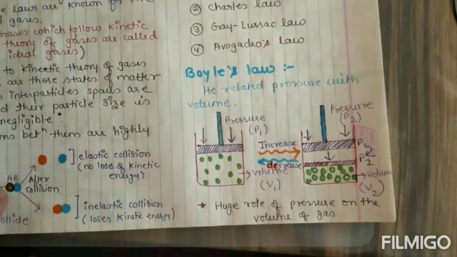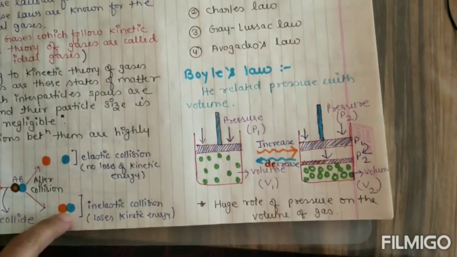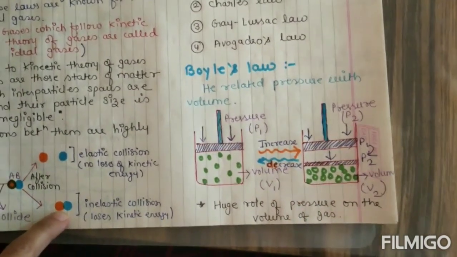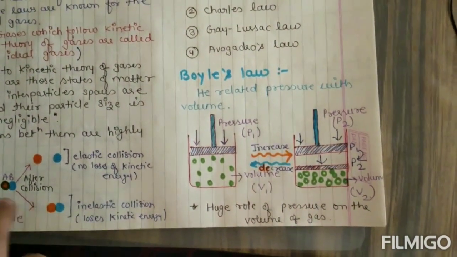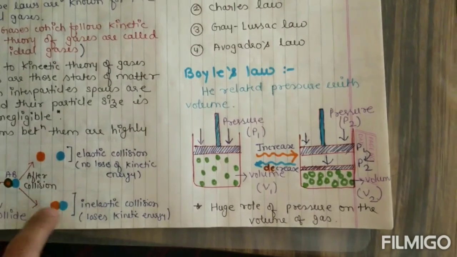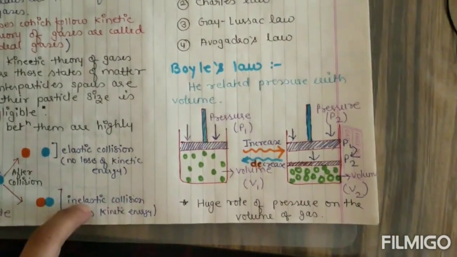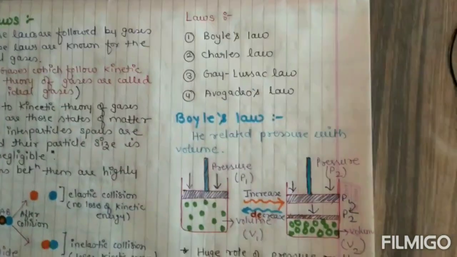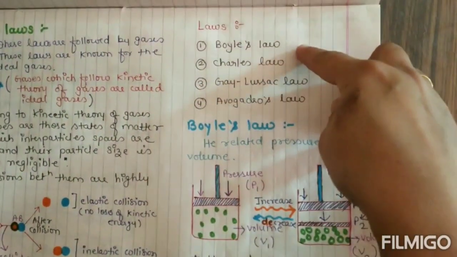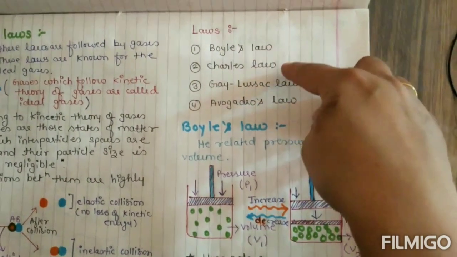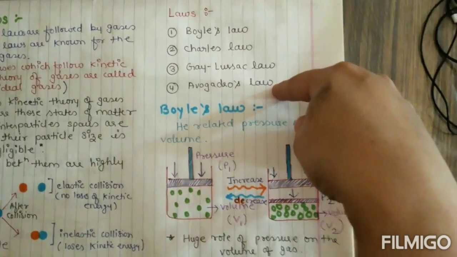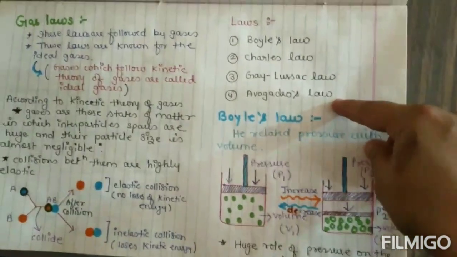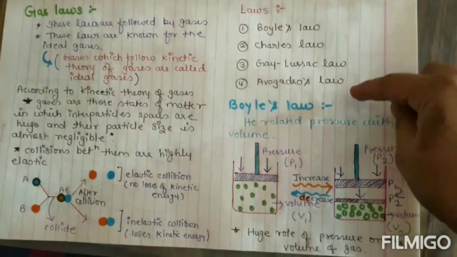If they are not getting apart, then that collision is termed an inelastic collision, and at this stage the molecule will lose kinetic energy. Now we will learn about the four laws in detail. First is Boyle's law, second is Charles' law, third is Gay-Lussac's law, and fourth is Avogadro's law. One by one we will study all these four laws.